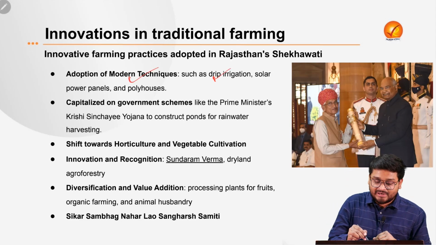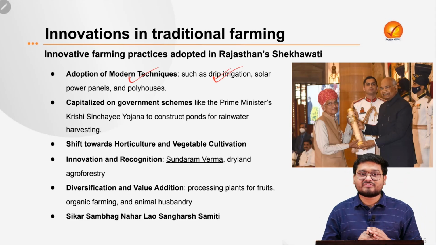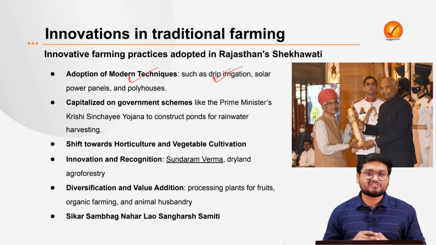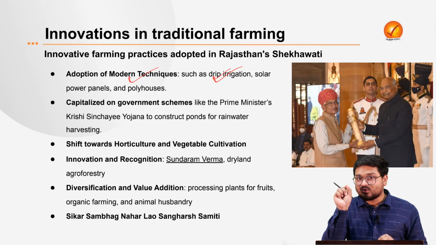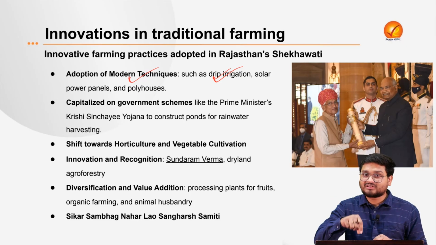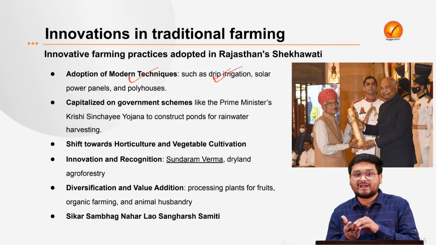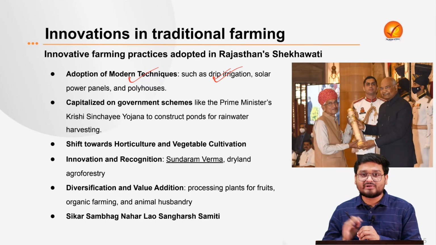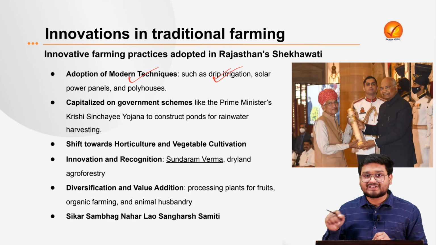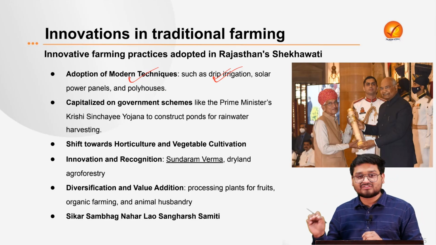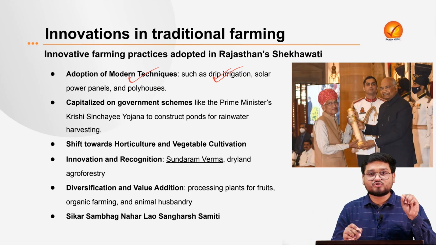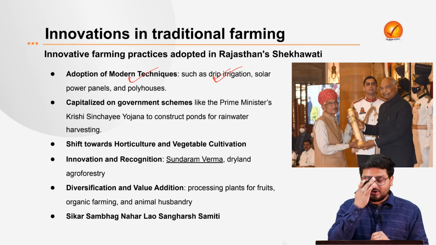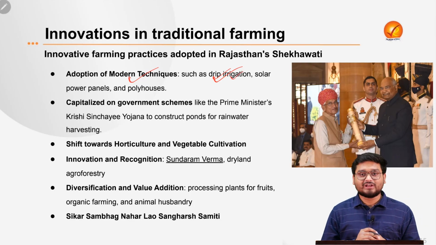such as drip irrigation. So in drip irrigation, we have several pipelines which are stretched along the crop fields, and the pipelines are fitted with small holes, and the small holes are located just at the tip of the roots, or at the end of the stem of the plants. So using precise measurements, the farmers turn on the tap, and the irrigation happens drop by drop. So this is actually using water very cleverly.